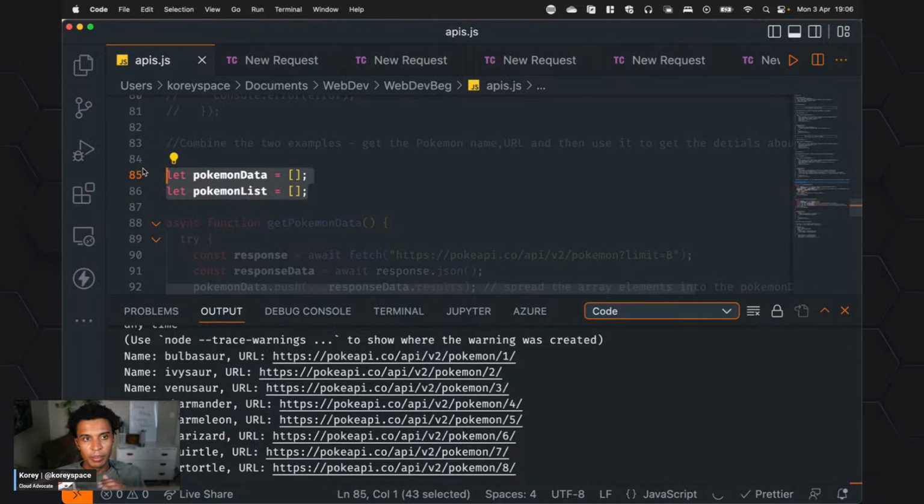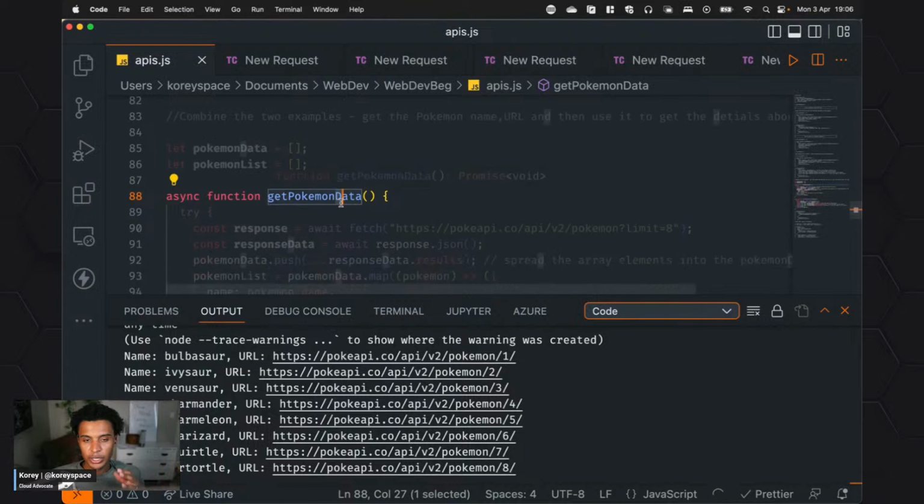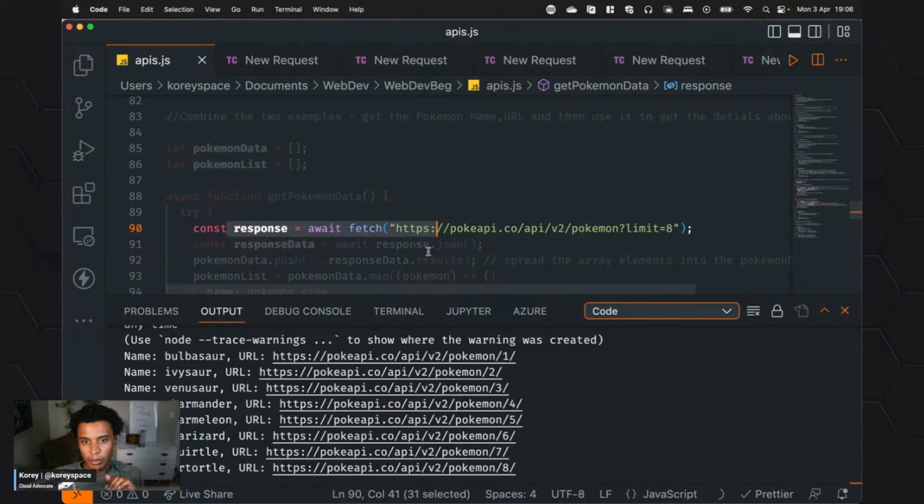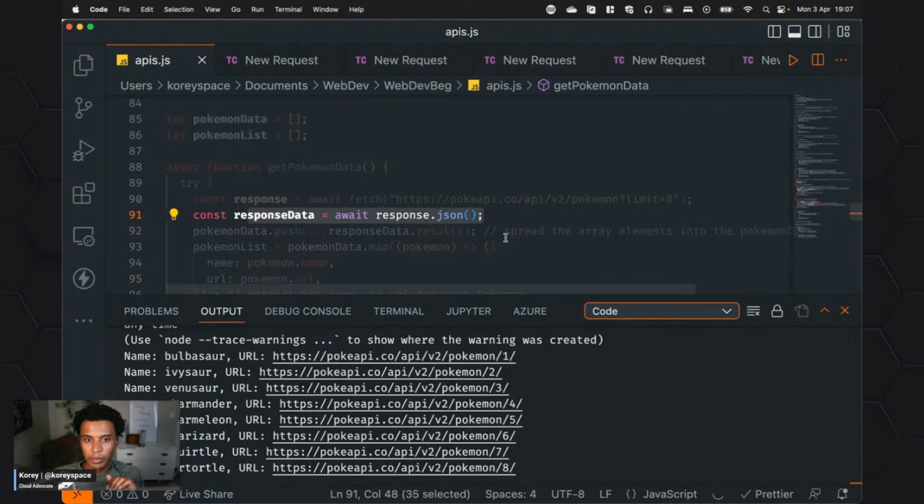Pokemon data, Pokemon list. Two arrays, they're empty at the moment. I'm gonna have one function, an async function, like we said. That's what we do to use this API request. I'm gonna have the response come in. So again, I'm gonna await that, do the JSON data like we did.